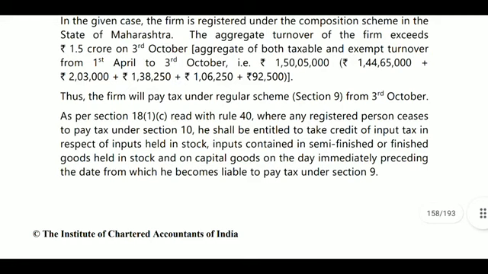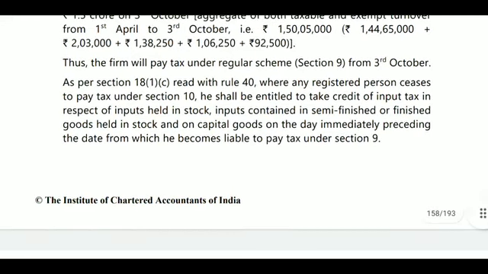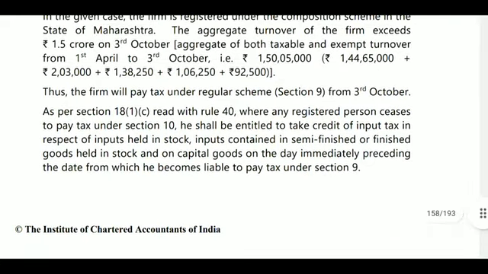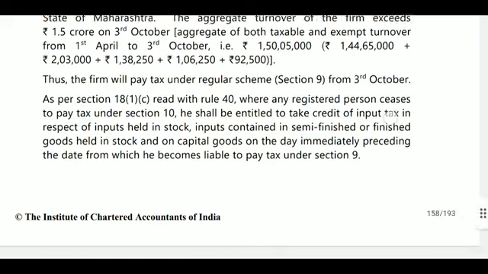In the given case, the firm is registered under the composition scheme in the state of Maharashtra. The aggregate turnover of the firm exceeds 1.5 crores on 3rd October. That is, aggregate turnover, both taxable and exempted turnover, will be computed like this: for 1st April to 3rd October, that is 144,65,000 plus 2,03,000 plus 1,38,250 plus 1,06,250 plus 92,500. On 3rd October it will lapse. From 4th October he will become a normal person.